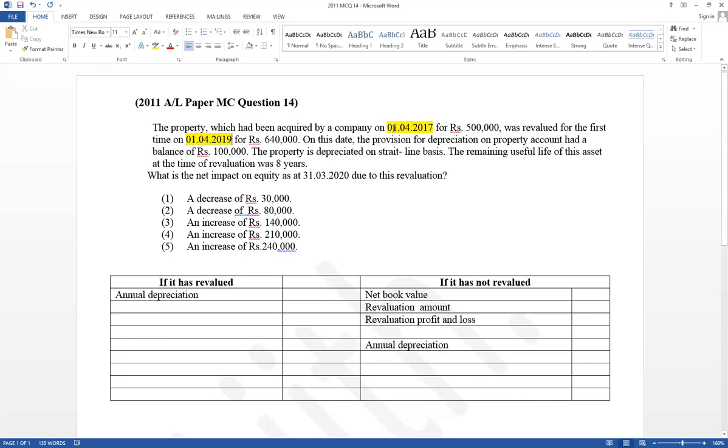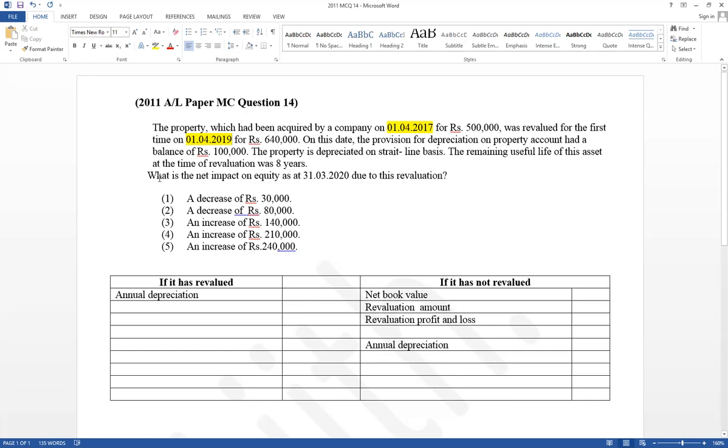Think about purchase date and revaluation date. Already used 2 years. This is the cost value and given accumulated depreciation. It is equal provision for depreciation. This is the depreciable asset. And this is the revaluation amounts. The property is depreciated on straight line basis. The remaining useful lifetime of this asset at the time of revaluation was 8 years. This is the remaining useful lifetime. It is relevant for depreciation for the year calculation.